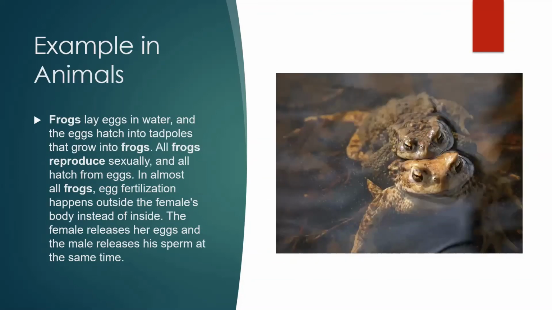Example in animals. Frogs lay eggs in water, and the eggs hatch into tadpoles that grow into frogs. All frogs reproduce sexually, and all hatch from eggs. In almost all frogs, egg fertilization happens outside the female's body instead of inside. The female releases her eggs, and the male releases his sperm at the same time.